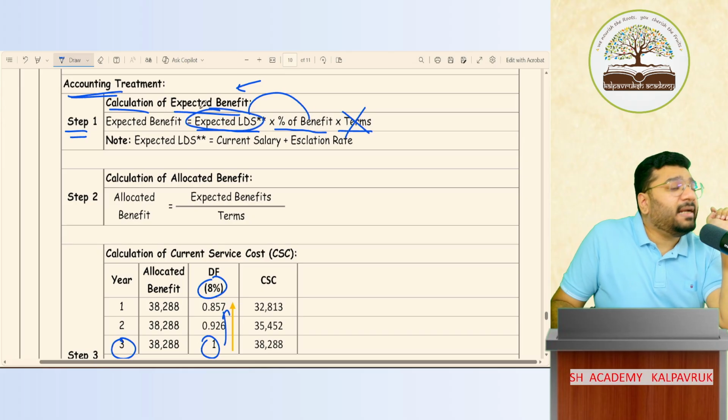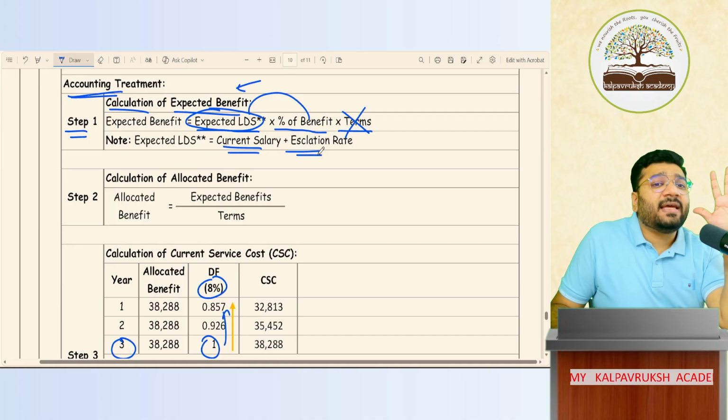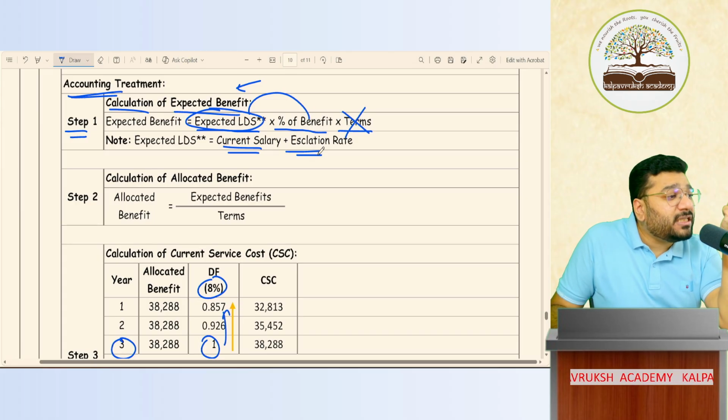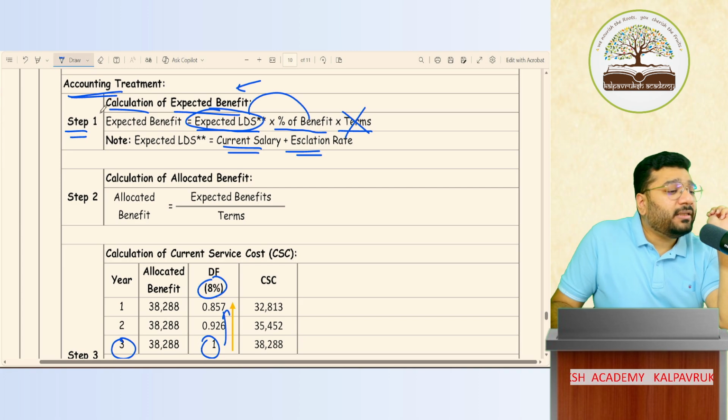How to get the expected last drawn salary? Current salary plus escalation rate. If escalation is for 5 years, add 5% for 5 times. If escalation is for 3 years, add 5% for 3 times. Got it, not got it? That is my step 1.